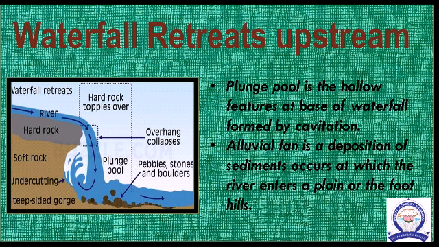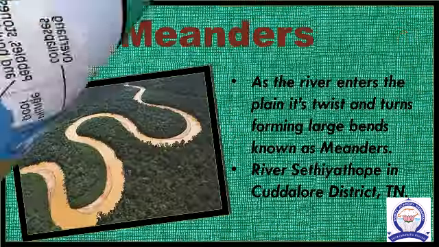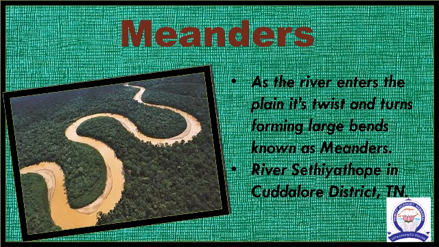Alluvial fan is the deposition of sediments which occurs where the river enters a plain or flat land. Meanders. As the river enters the plain, it twists and turns to form large bends known as meanders. The river Sathiyar in Cuddalore district in Tamil Nadu is a great example of meanders.